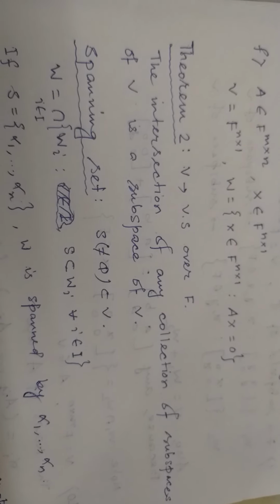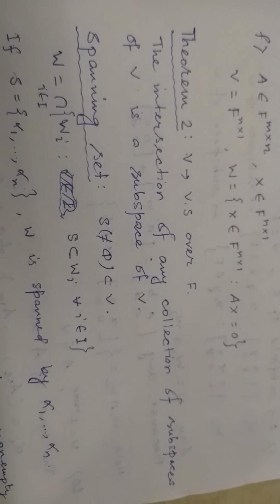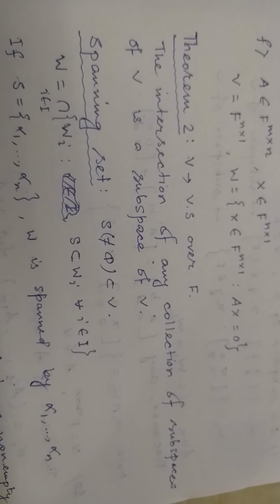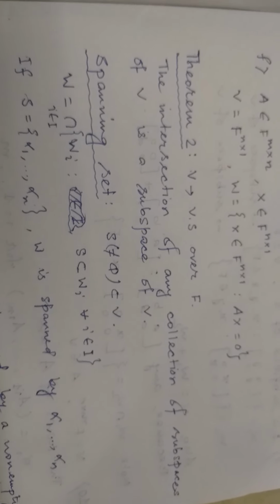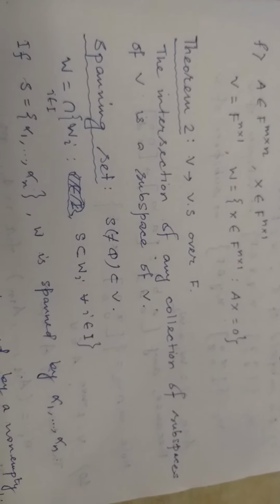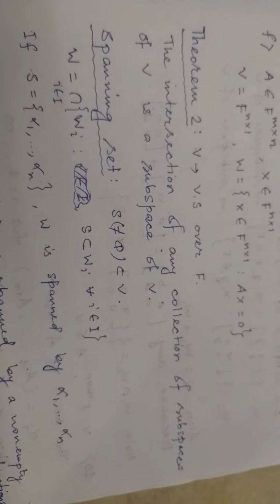You choose any two elements alpha, beta belonging to W1 intersection W2, then definitely they belong to each of W1 and W2. So c alpha plus beta belongs to W1 and c alpha plus beta belongs to W2. So it lies in W1 intersection W2. So a very easy task.